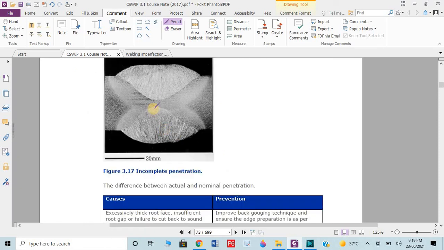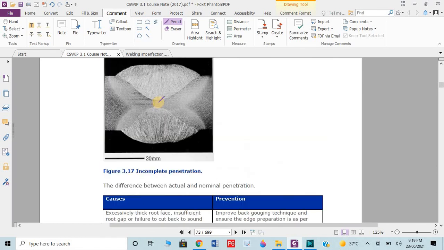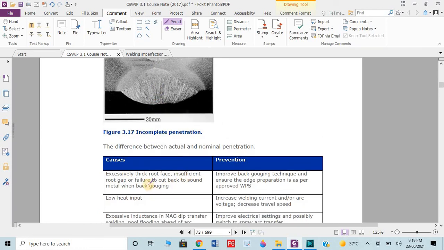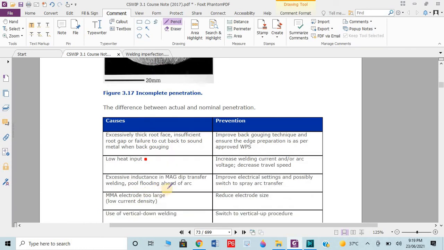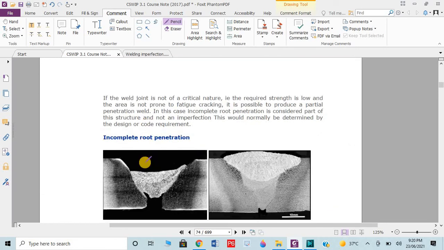Then we have lack of penetration. Same, we have the double V. Here we have the root, but in the root no penetration occurs. It means there is lack of penetration or incomplete penetration. Why? Normally a thick root face. The root face is too high, and we can say low heat input. Okay, and electrode too large: the diameter is more, but the root thickness is less. So this kind of problem could occur.